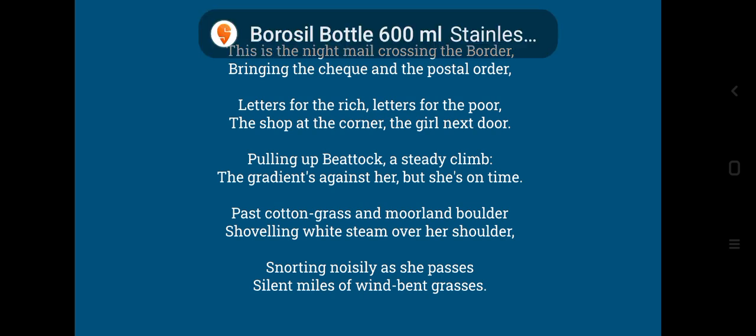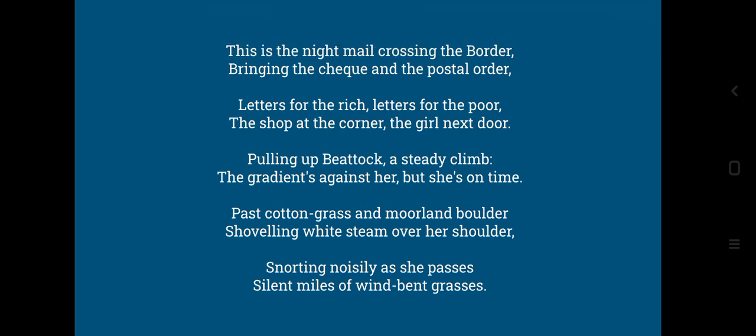Though the train had many obstacles, like we'll see stones and everything, and even this slope, but she is on time. Past cotton grass and moorland boulder, shoveling white steam over her shoulder. So cotton grass is what she has just passed, and moorland is barren, boulders are the big stones. So she also passes through an area which is barren and had big stones.